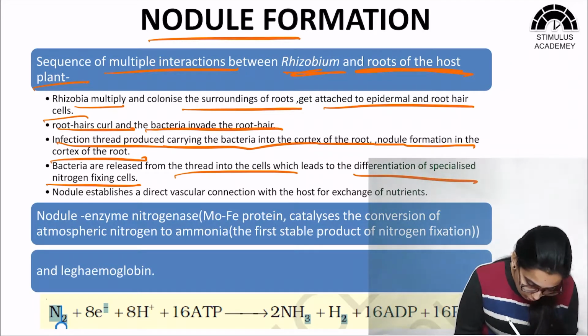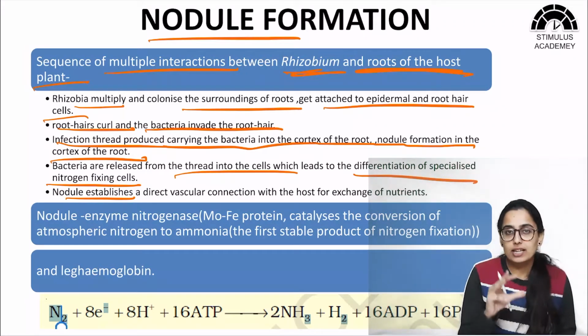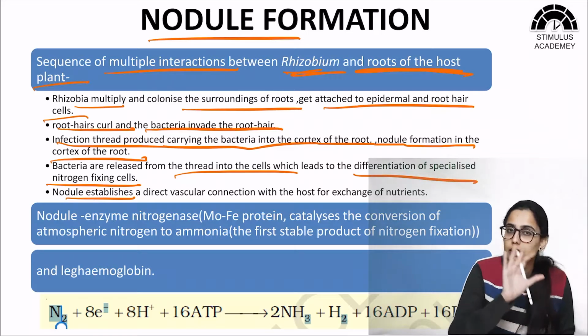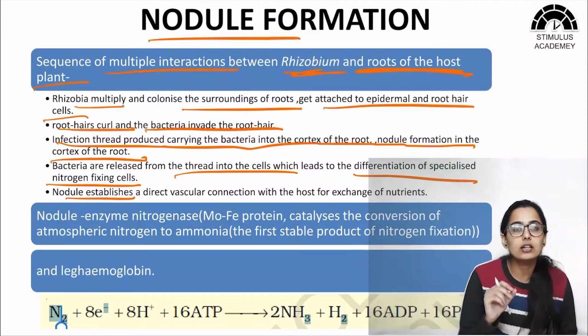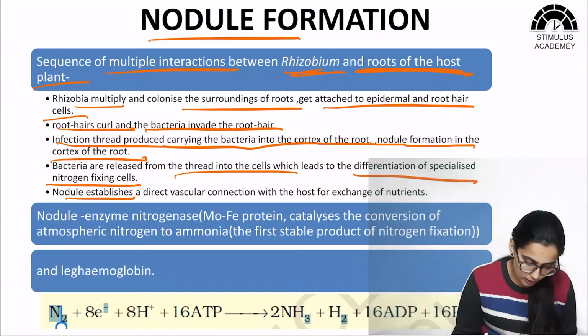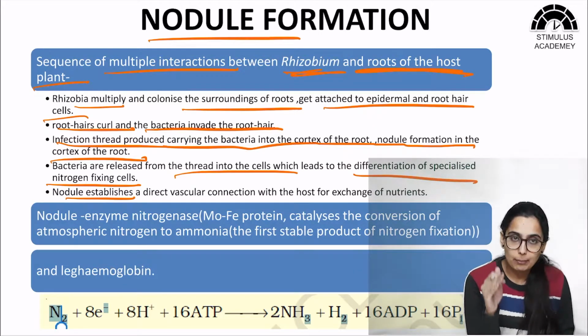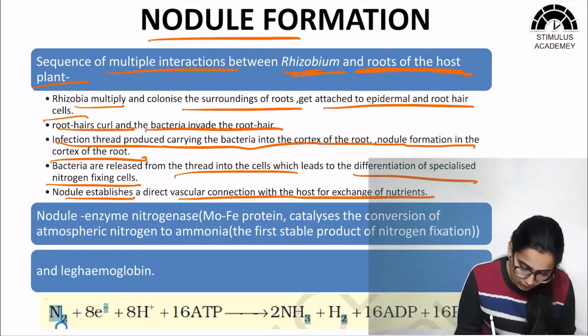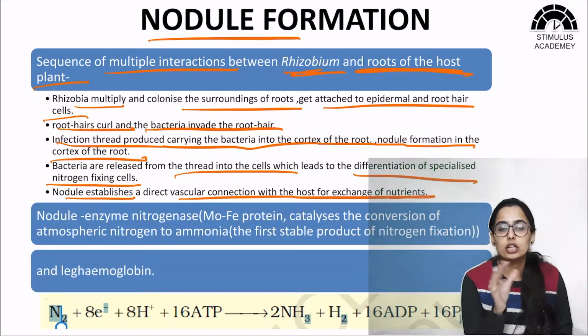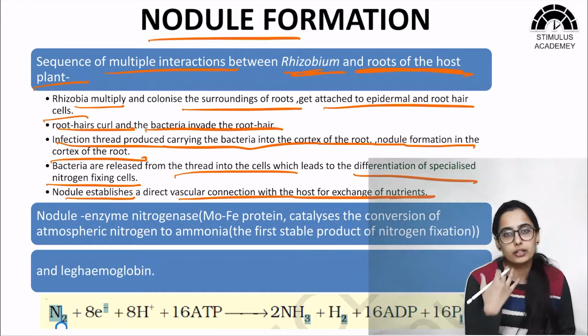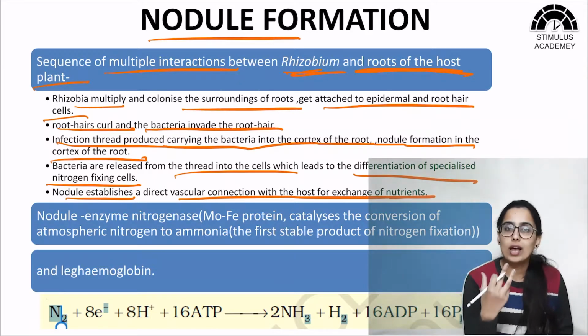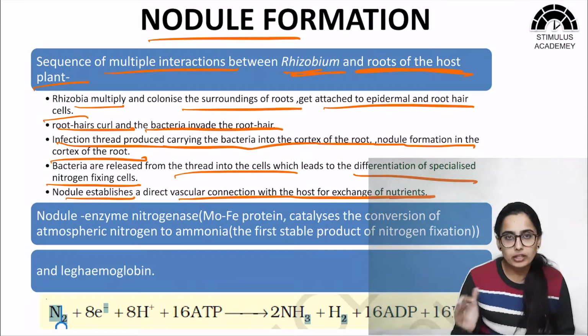Okay, so now once these specialized nitrogen fixing cells are formed, we can say that a nodule is formed containing the specialized cells and the bacteria. Now this nodule will establish a direct vascular contact with the host for exchange of nutrients. These are living cells, so of course they need a continuous vascular supply. So the nodule will form a vascular supply so as to get all the important nutrients.